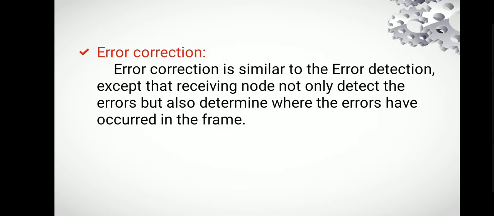Error correction is similar to error detection, except the receiving node not only detects the errors but also determines where the errors have occurred in the frame. This is the difference between error correction and error detection.